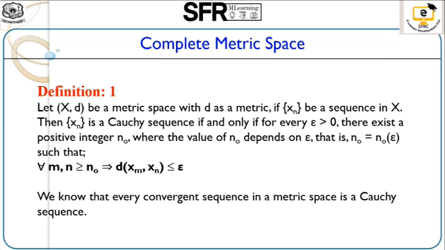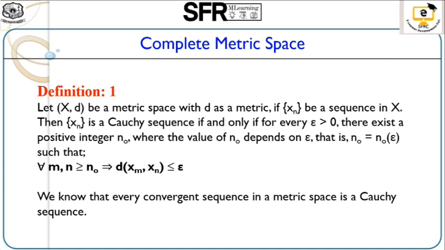The next definition is complete metric space. Let X comma d be a metric space with d as a metric, and xn be a sequence in X. Then xn is a Cauchy sequence if and only if for every epsilon greater than 0 there exists a positive integer n naught, which depends on epsilon, that is n naught equals n naught of epsilon, such that the distance of xm comma xn is less than or equal to epsilon for m comma n greater than or equal to n naught.